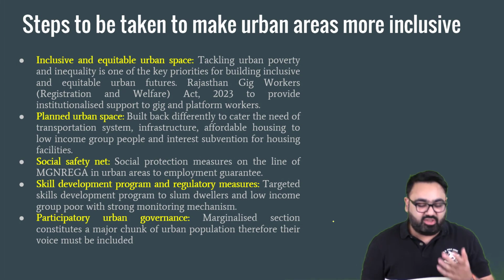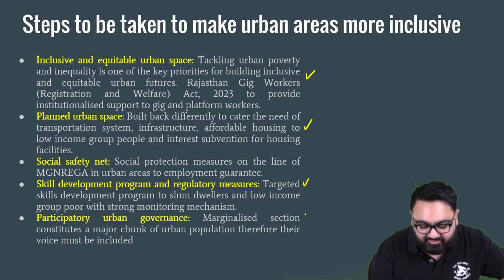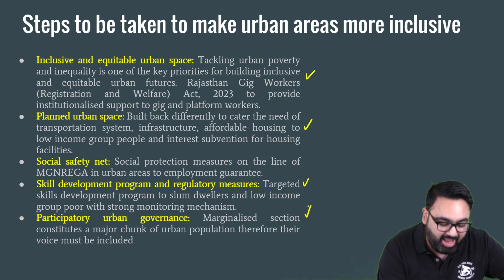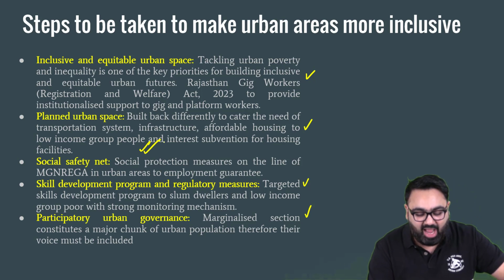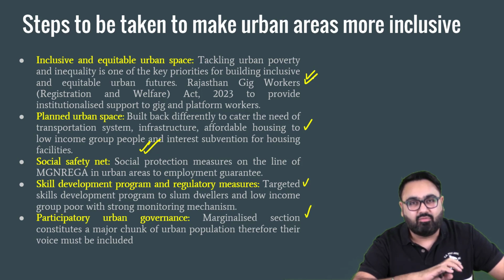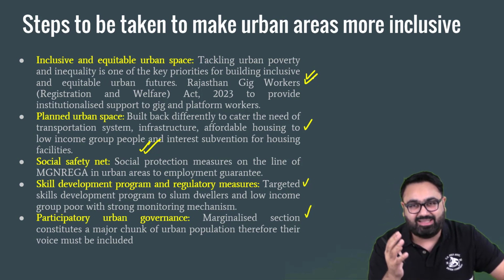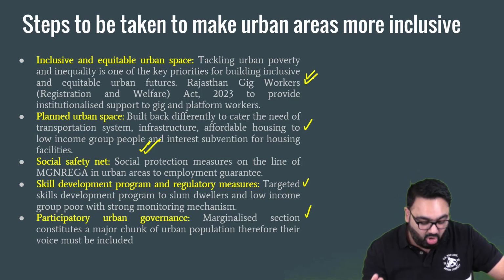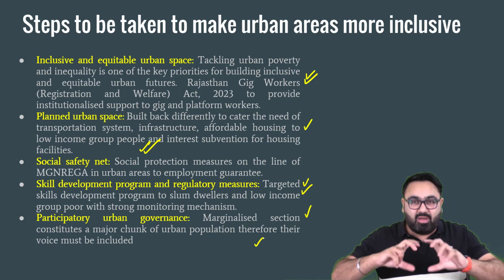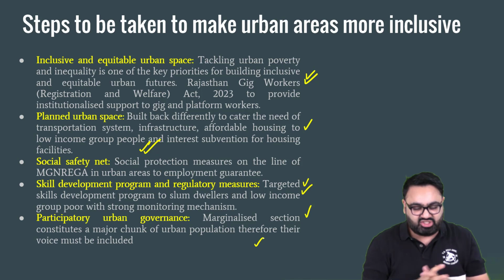Steps to be taken. This is where you will have to write some suggestions. Suggestion is easy in the sense that if you know the problem, just write the opposite of it, and it becomes a suggestion. So for example, have planned urban spaces, have more equitable workplace conditions, rather than informal workers, try to convert them into the formal economy, try to make sure that they get sustainable income on time, develop their skills, make the urban governments like municipalities much more accountable, much more responsible. These are some suggestions that you can write here.